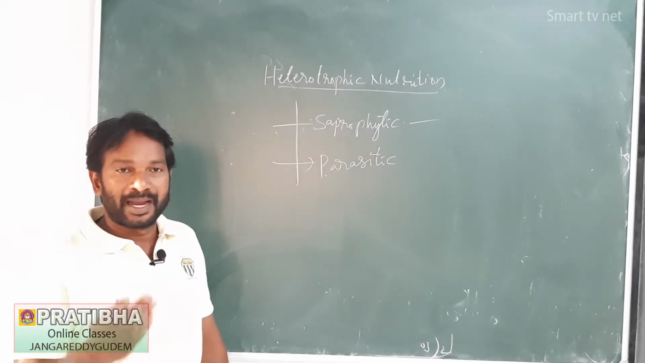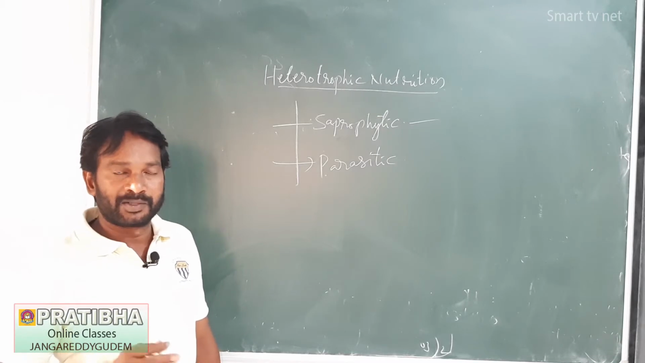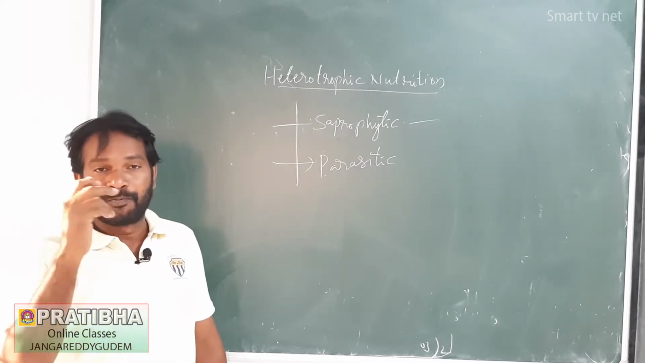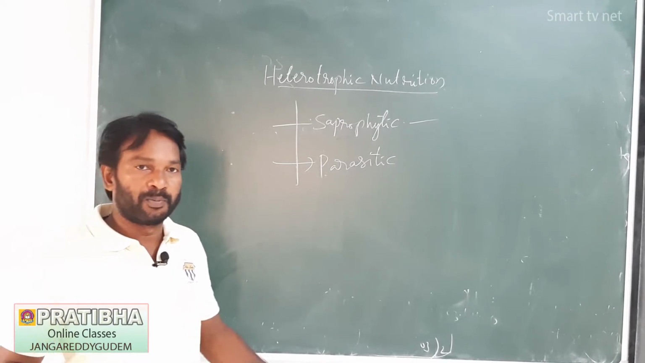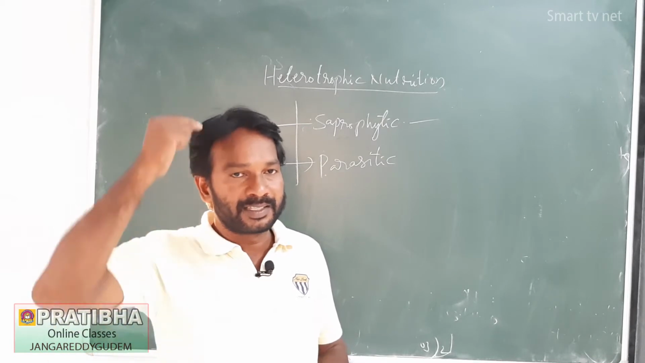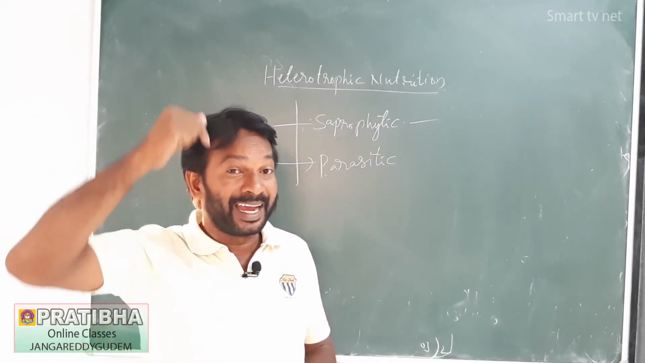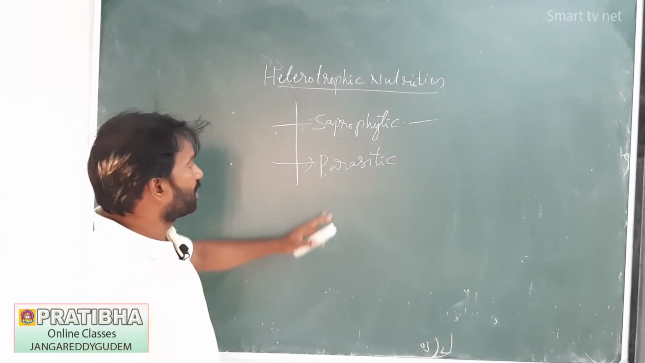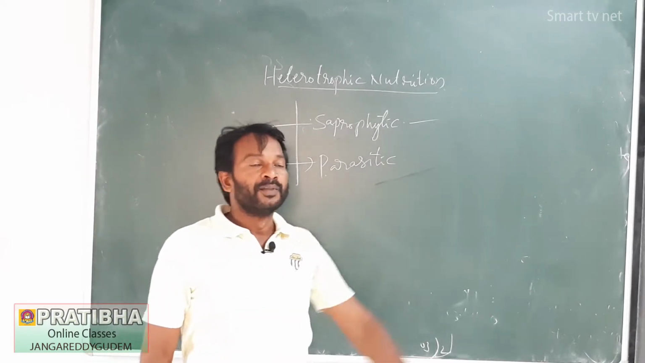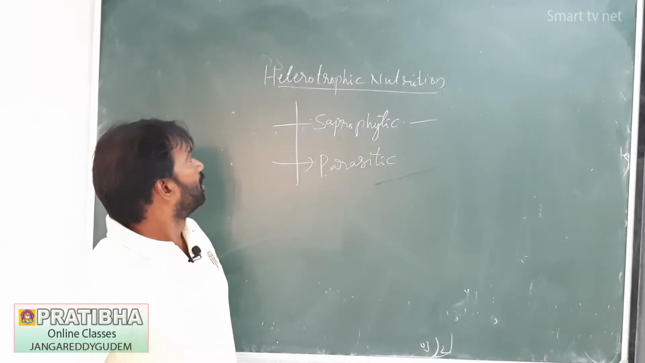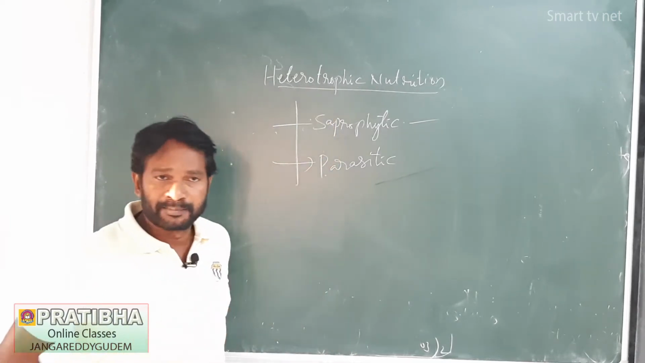Examples: the Cuscuta plant, lice, leech, and tapeworm. In our stomach, in our body, some worms are there. They are also parasites only. Lice live on our head, so they are also parasites only. So these are the examples for parasitic nutrition, some of the types of heterotrophic nutrition.